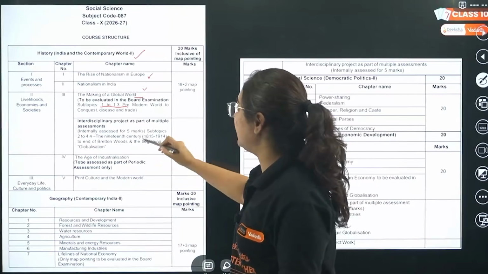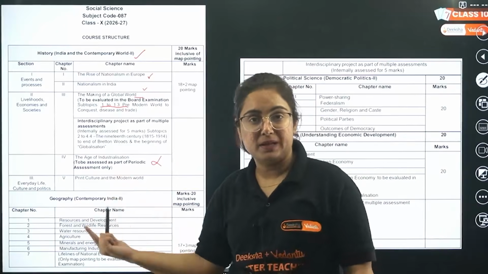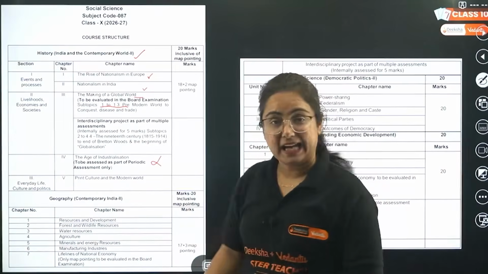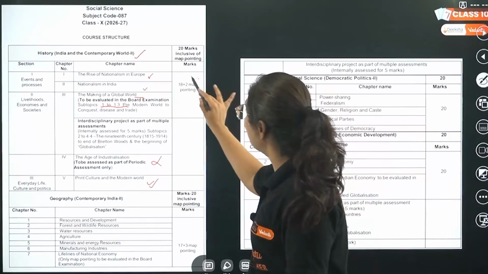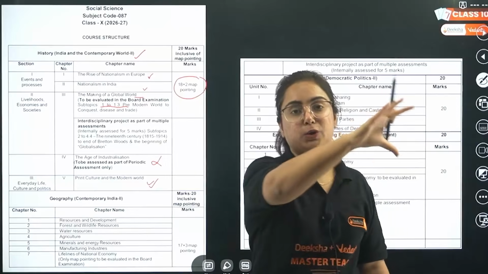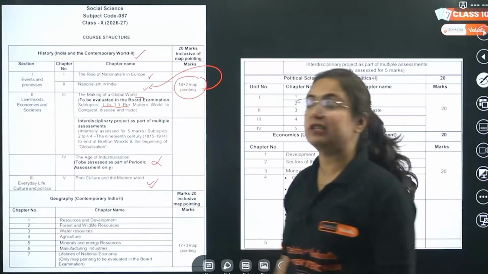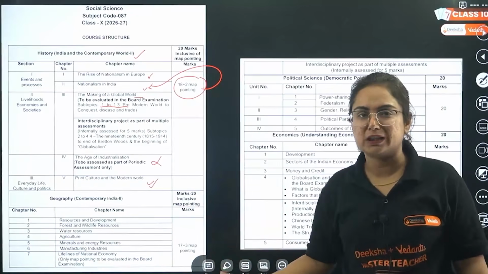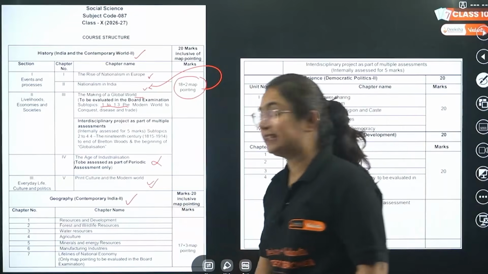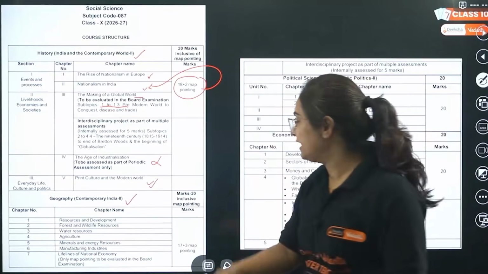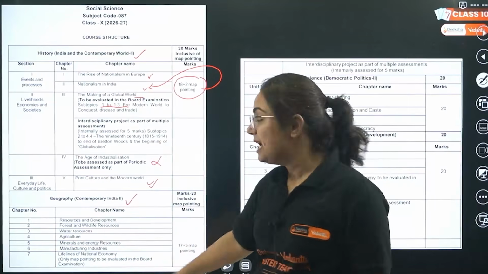Right? You need not study the chapter age of industrialization for your board examination, because this is only for PA, that was your periodic assessment. Okay? However, the chapter print culture will be completely coming in your board examination, and the marking scheme is such that 18 for theory and 2 for map work. Let me tell you, this 2 for map work also comes from nationalism in India only. Don't struggle with other chapters for map work from history. Okay? Then we have geography, that is Contemporary India 2, because this part 1 you studied in class 9. We have chapters that are 7 in number now. High weightage. 7 in number.